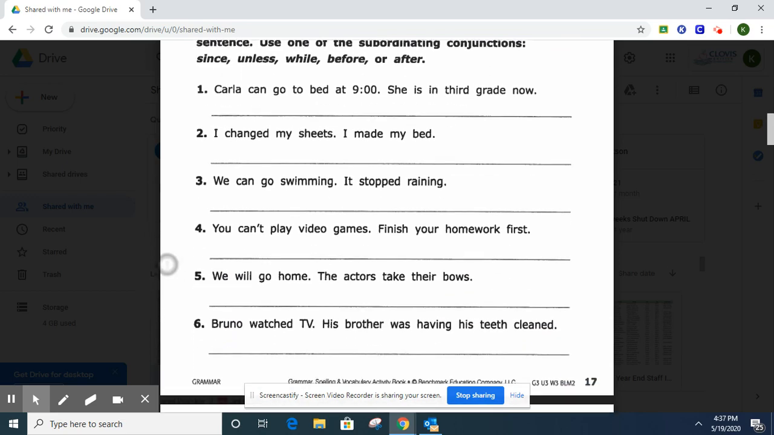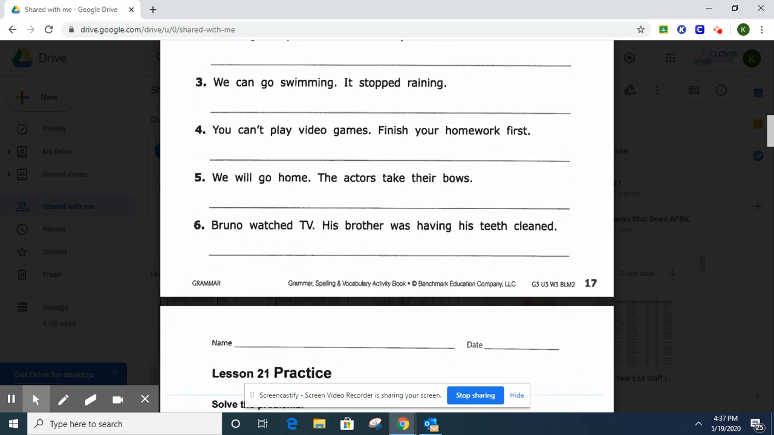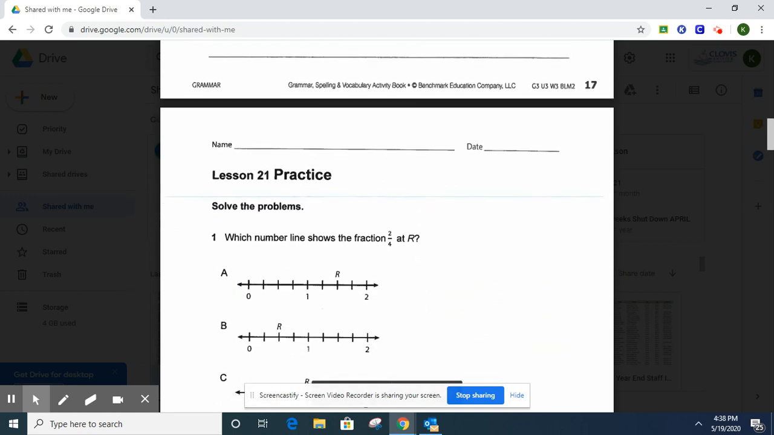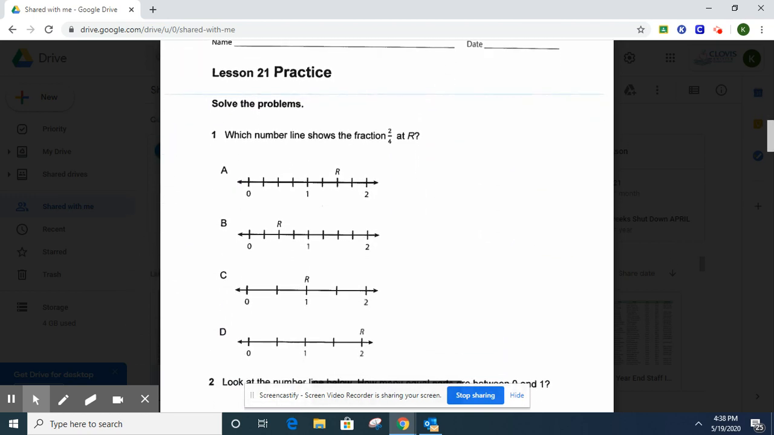If you have questions, make sure you message me in either Remind or Google Classroom. Lesson 21 practice. Solve the problems. Which number line shows the fraction 2/4 at R?